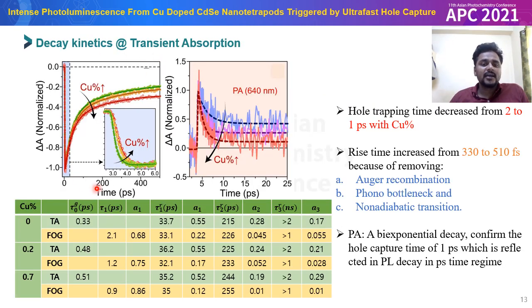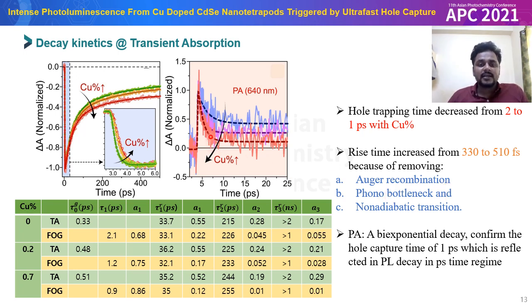So this is the decay kinetics at the ground state bleach feature, and we observed that there is no change in the long time regime. In the short time regime, we have observed the rise time increased from 330 to 510 femtosecond with the copper percentage, which is because after copper doping, the electron and hole have strong Coulomb interaction, which removes the Auger recombination, phonon bottleneck effect, and non-adiabatic transition.